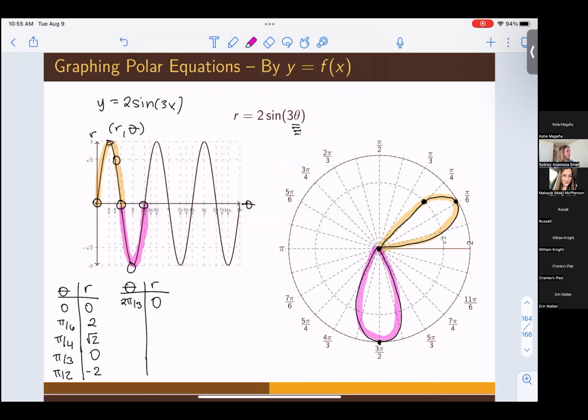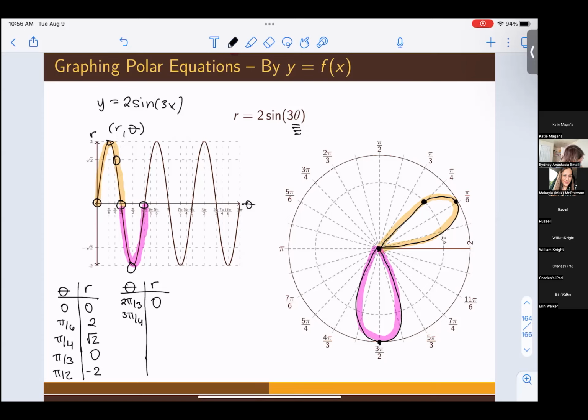It's always just good to know these are going to have petal shapes, and that is because it is the entire portion of that curve down there. That is not something you'd know just from plotting the key points, but that's something you should always keep in mind with these. If we don't have an added constant at the end, these are going to end up like petal shapes, and we'll see another example of this that may make it a little bit more clear why when we have more key values to look at. But these are always going to have this kind of flowery roundish shape. And if you ever want to check, you can use your calculator to plug in some more values in between them just to check. But anyways, let's keep going because we may not be done yet. What's the key angle after 2 pi thirds is 3 pi fourths.